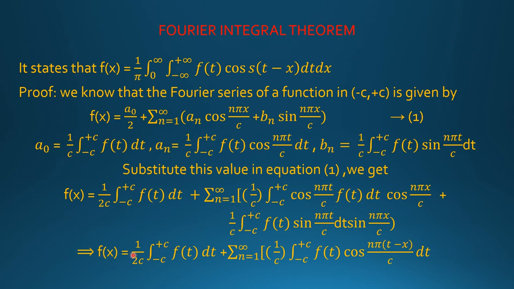That is, f(x) = (1/2c) ∫ from −c to +c f(t) dt + Σ (n = 1 to ∞) (1/c) ∫ from −c to +c f(t) cos(nπ(t − x)/c) dt.